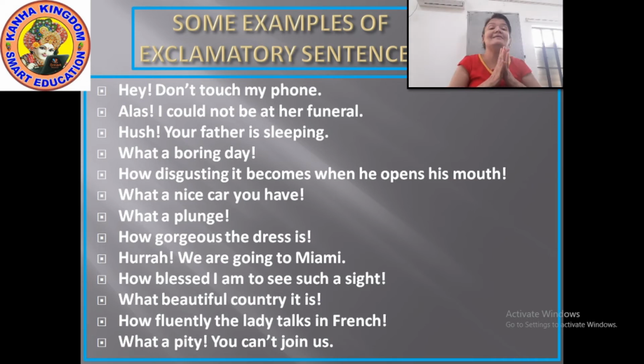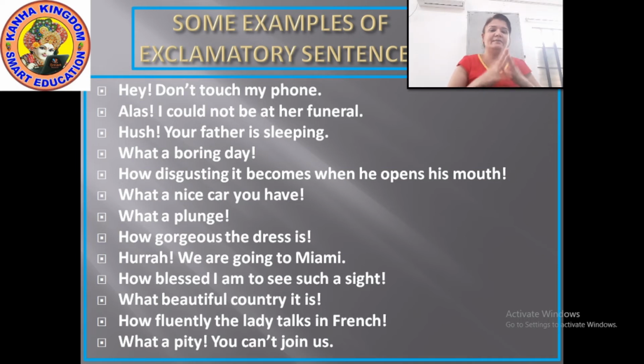Alas is an exclamatory word, so our exclamatory word will have an exclamation mark after it. And then the rest of the sentence, I could not be at her funeral, ends with a full stop. Next. Shh. Your father is sleeping.